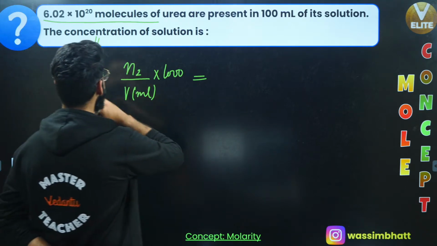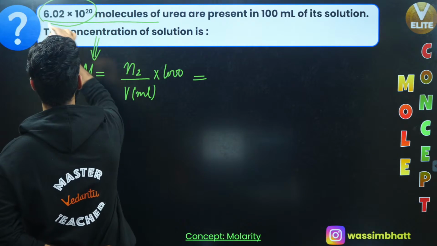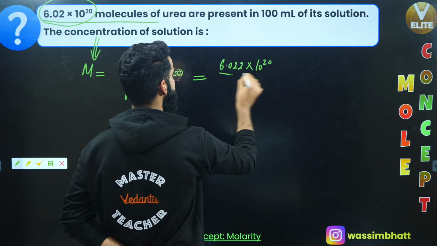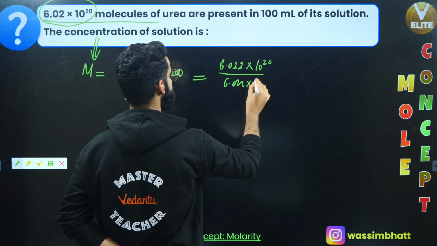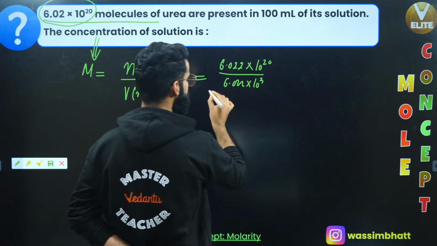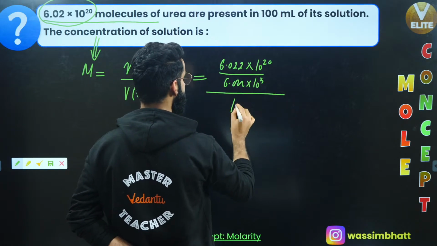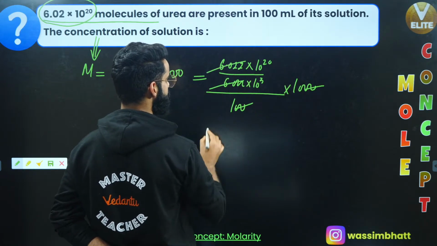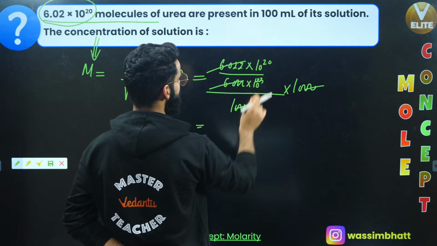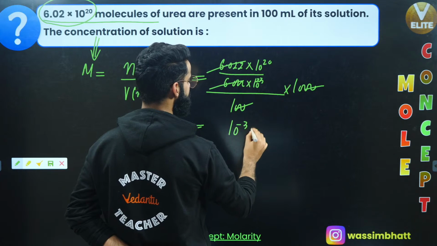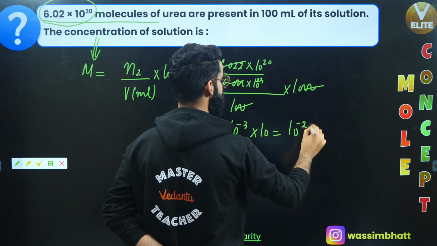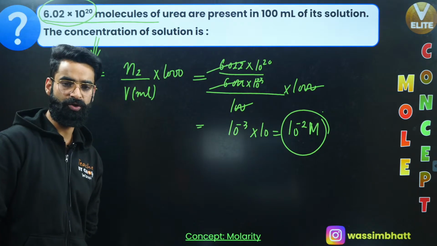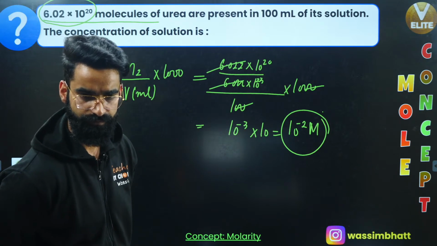Number of moles of solute is equal to number of molecules of solute divided by Avogadro's number. Number of molecules of solute is 6.022 into 10 raised power 20, divided by Avogadro's number, 6.022 into 10 raised power 23. So these are basically the moles of solute, right? Whole divided by volume of solution in ml, that is 100 multiplied by 1000. So 6.022 cancelled, 10 raised power 20 divided by 10 raised power 23 is 10 power minus 3, multiplied by 10, the value is going to be 10 raised power minus 2 molar. So 0.01 is the molarity, 0.01 is the concentration of the solution, yeah? Right?